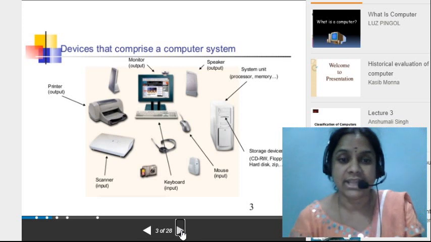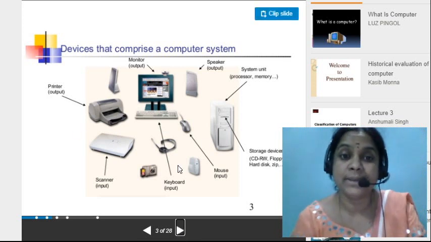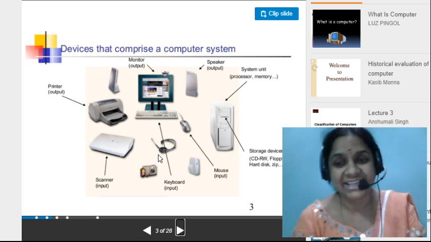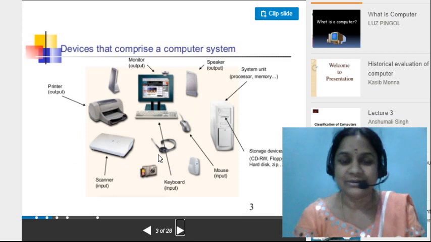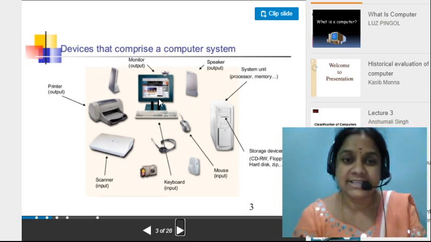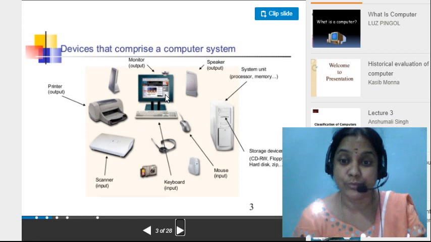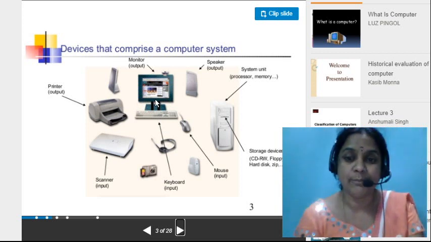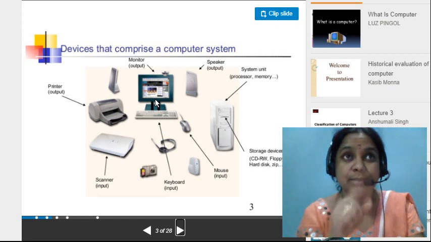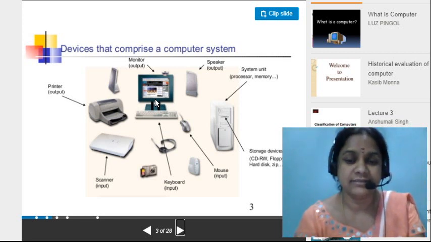In the same way, here also we have so many parts of the computer. Okay, let us see here. See the cursor where I am moving it. This is a part of the computer. Monitor, we are going to say here. TV is there, na? Your TV is a monitor, a screen. Monitor is to see what we are doing on the system.